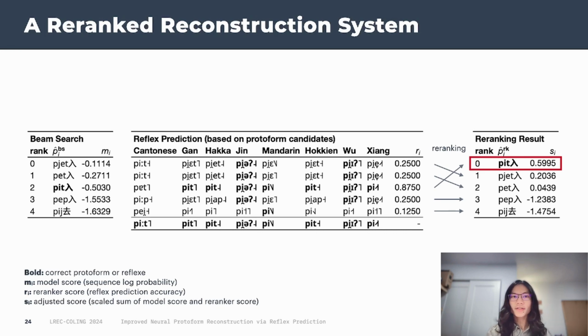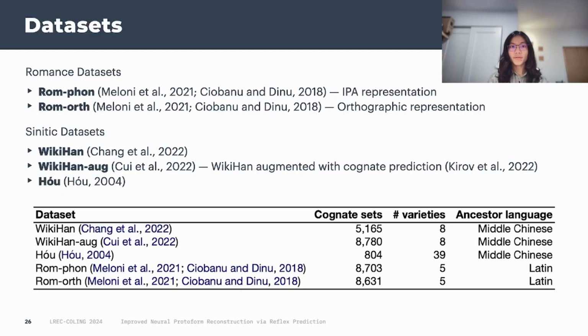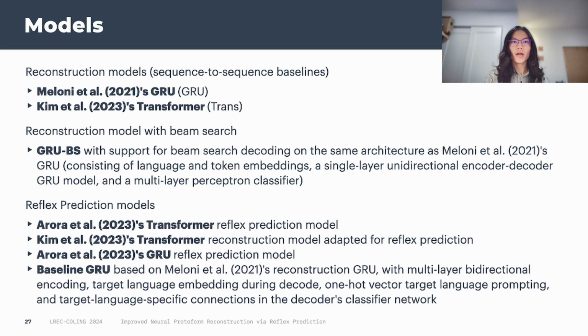To test how well this works, we run experiments on 5 datasets. We use 2 Romance datasets for Latin reconstruction. It's the same coordinate sets but represented 2 different ways. A phonetic version in which words are represented as IPAs, and an orthographic version. We use 3 Sinitic datasets for Middle Chinese reconstruction, including WikiHan, an augmented version of WikiHan, and the whole dataset. We use Maloney et al. and Kim et al. as our reconstruction baselines, and we implement beam search for Maloney et al.'s GRU model so that we can get those candidate reconstructions.